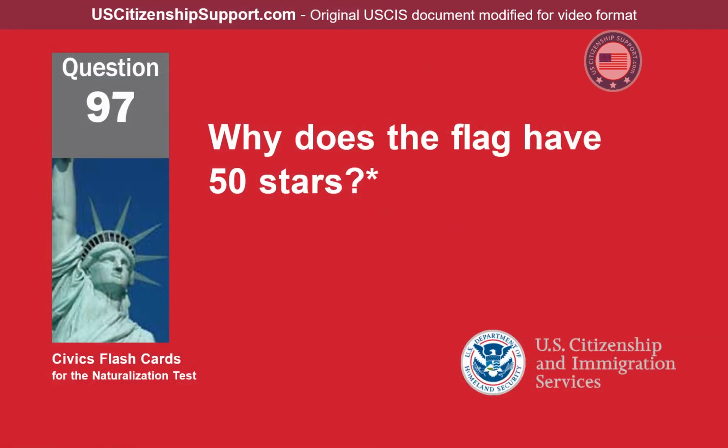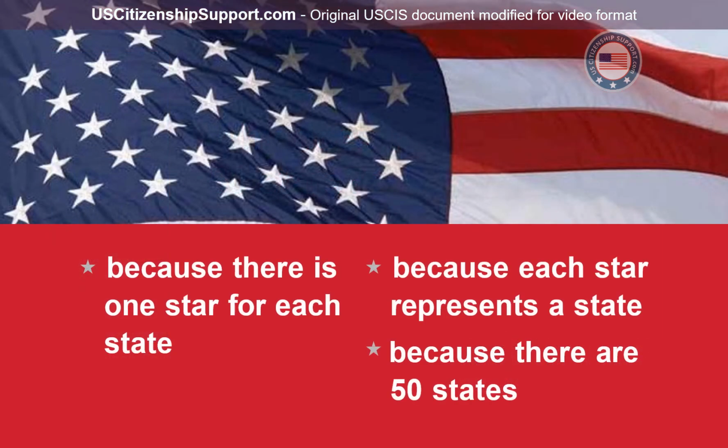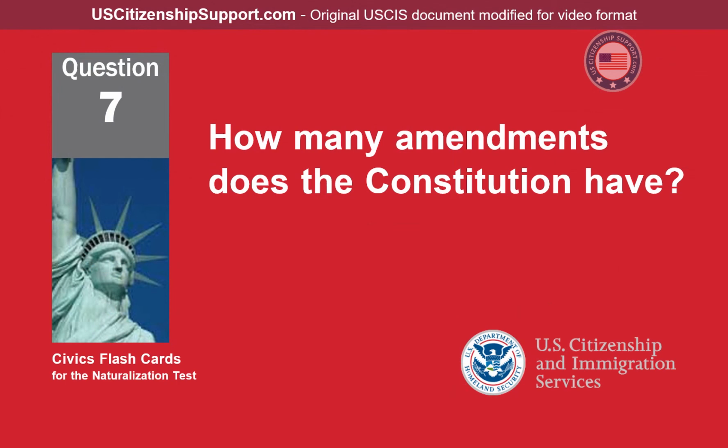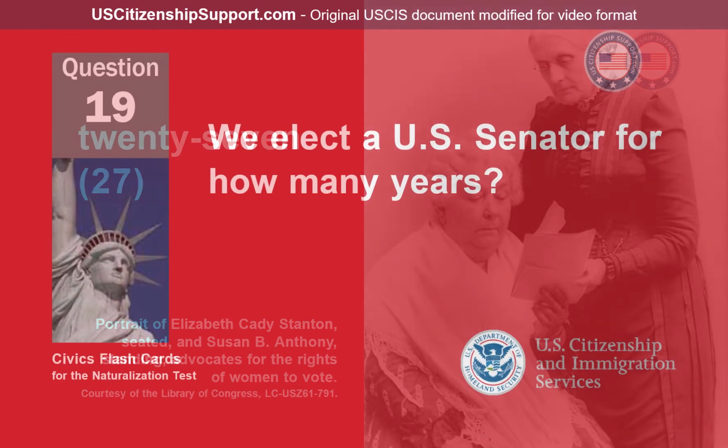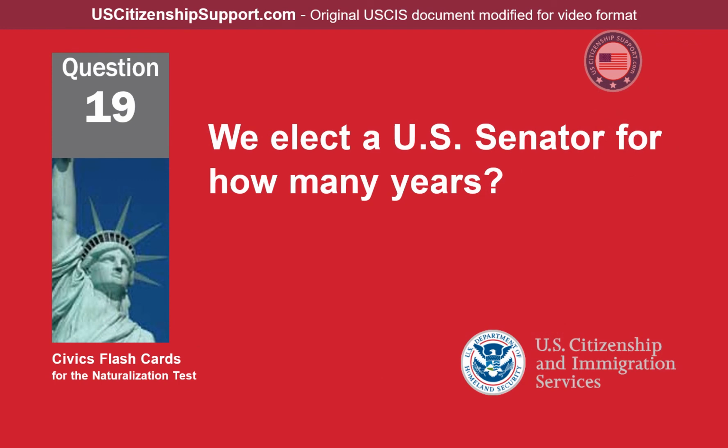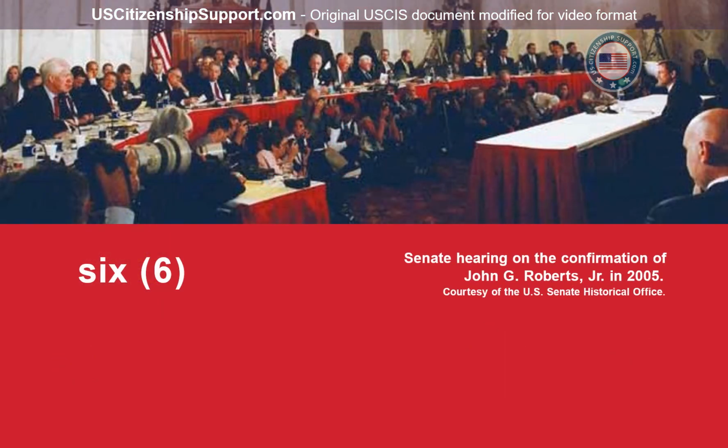Why does the flag have 50 stars? Because there is one star for each state, because each star represents a state, because there are 50 states. How many amendments does the Constitution have? 27. We elect a U.S. Senator for how many years? 6.